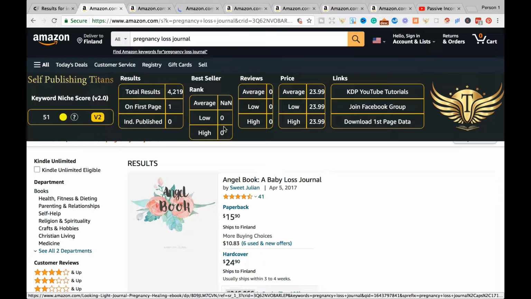So this pregnancy loss journal keyword has a great niche keyword score of 51, and unfortunately it is on the high side when it comes to the total results of 4,219, but it is quite good because it is under 5,000. I would not use this as my main keyword because it has total results of 4,000 and over.